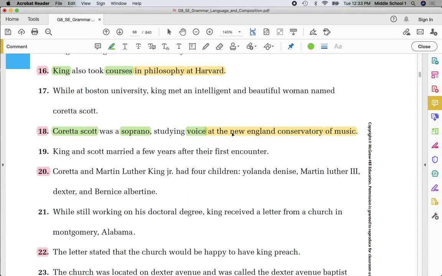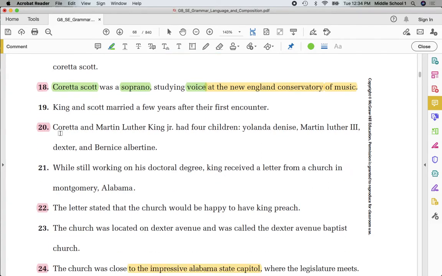But I want to capitalize New. I want to capitalize England. I want to capitalize conservatory. And I want to capitalize music. It's an entire name inside of which is another prepositional phrase. Coretta, proper noun. Martin Luther King Jr., proper noun. Proofread, capital J. The names of the children should all be capitalized. Do you notice their names?